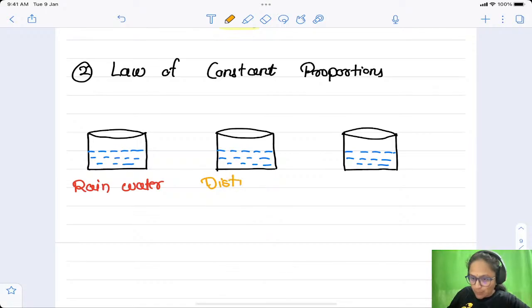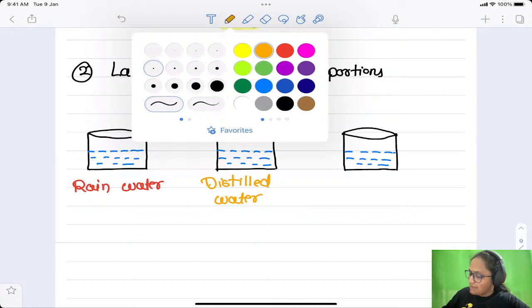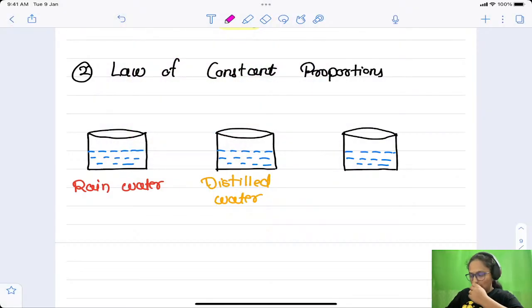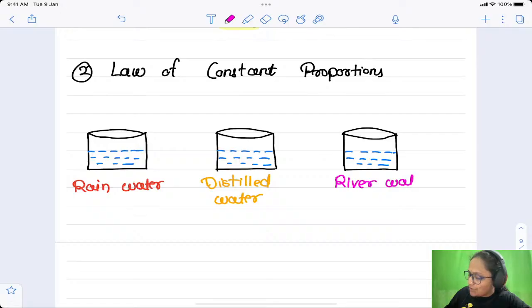You know the distillation process very well. Then third one, let us say water from any water resource, let us say water from a river. So it is river water, right?